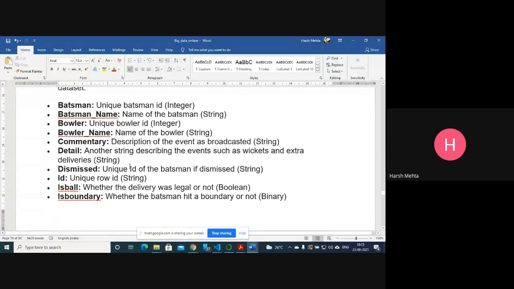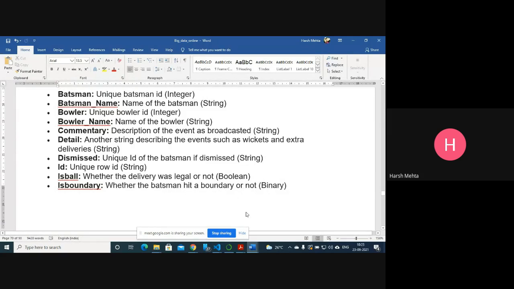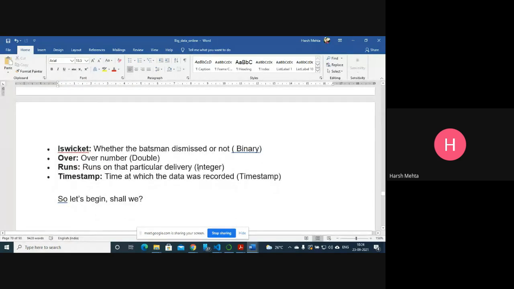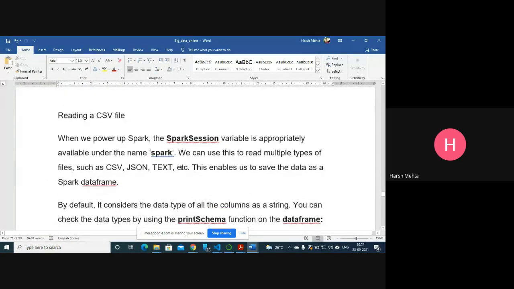There is where, how the player got dismissed, unique ID, is ball whether the delivery was legal or not, is boundary whether the batsman hit a boundary or not. Now this is the unique data set, and some more values are there. Now what are we going to do?